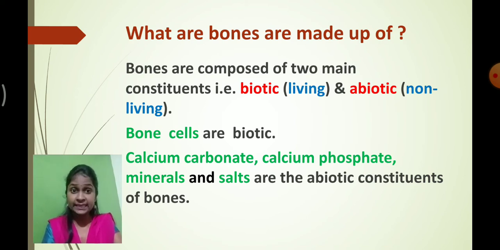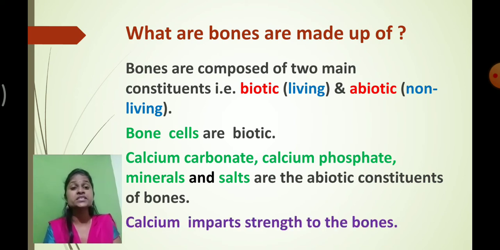Understood? Mainly the hardness of our bones is just because of the calcium. So students, always remember that we need to eat food which is rich in calcium. We need to drink milk as it is rich in calcium. We need to have different types of milk products as well, because calcium is important for the strength of our bones. If your bones become weak, then you will become weak. That's why calcium is a very, very important component of our diet.